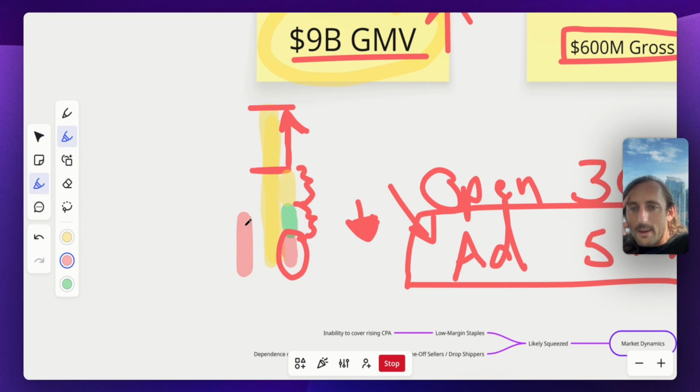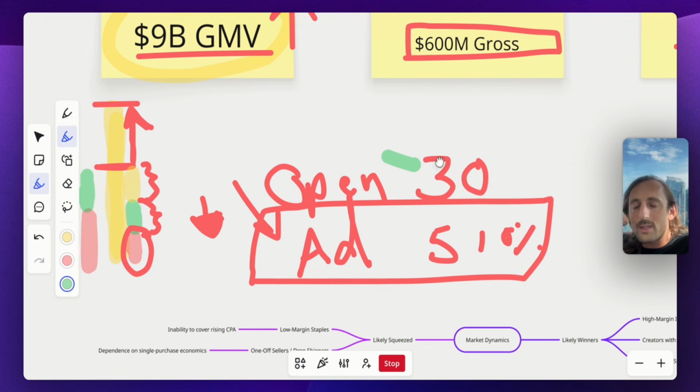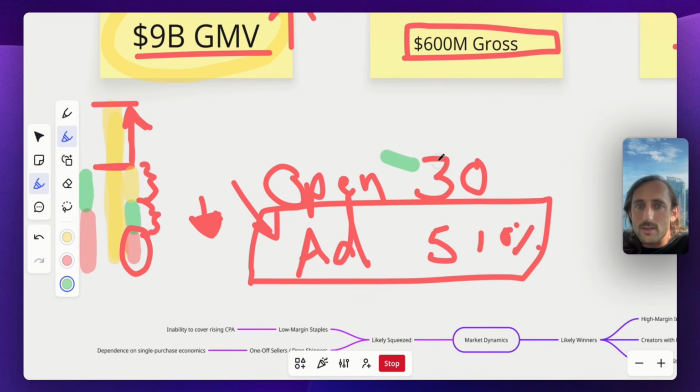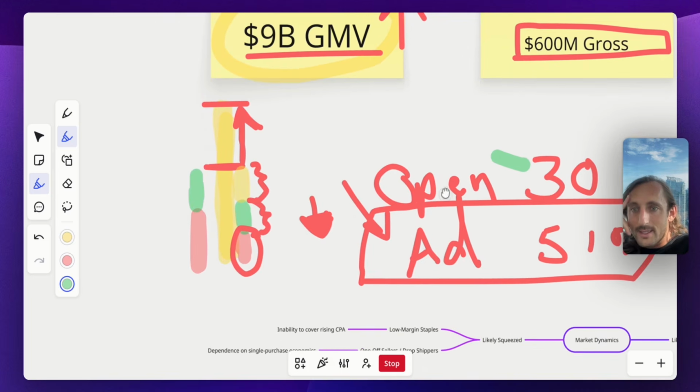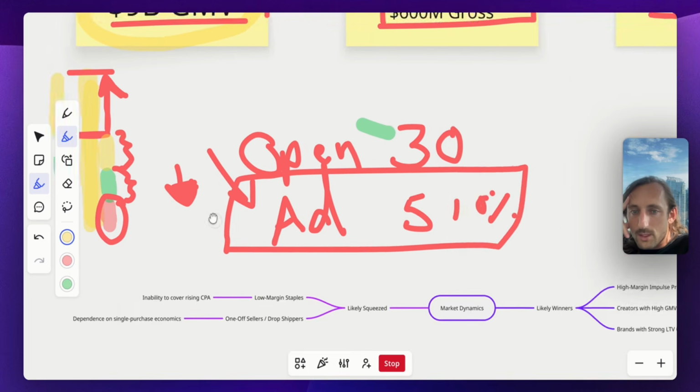TikTok is going to try to take a bigger piece of this pie and they're going to grow the pie. Affiliates probably are going to get eaten into a little bit, right? The massive virality and these huge months where you see affiliates making like 100,000, 150,000 a month, it's going to be much harder. And they're going to eat into the brand's piece as well. Just what's going to happen.